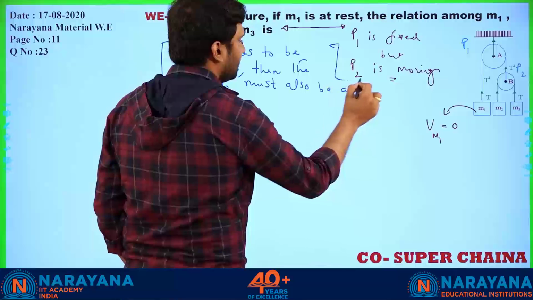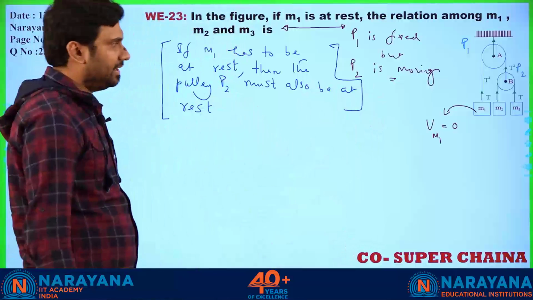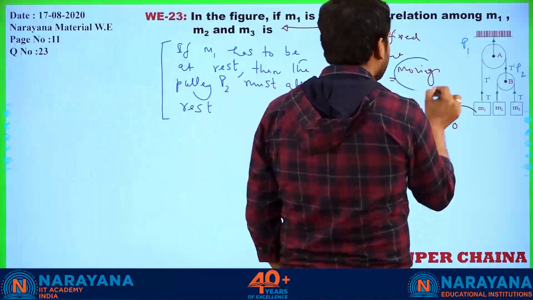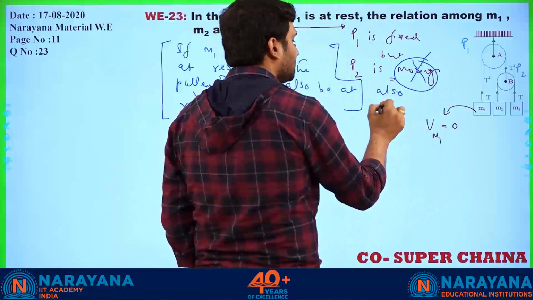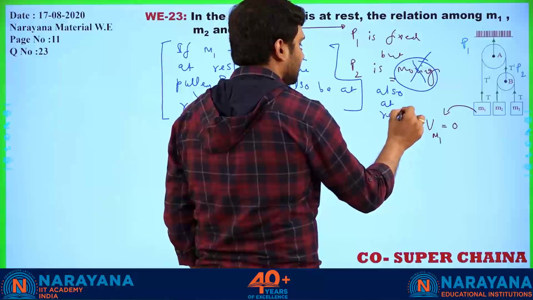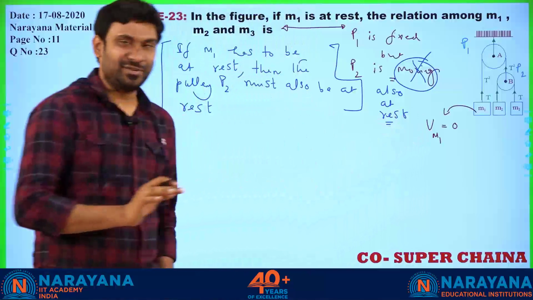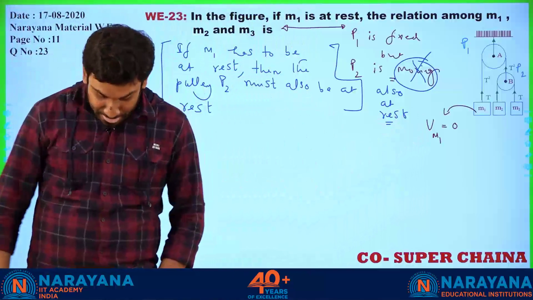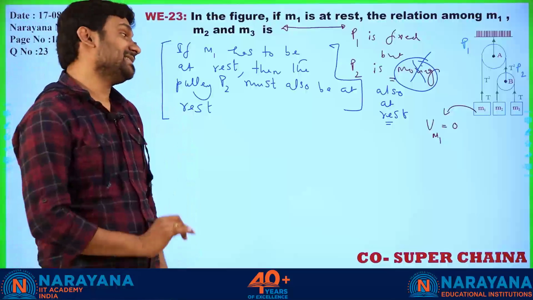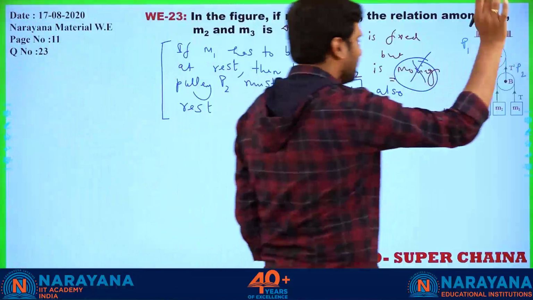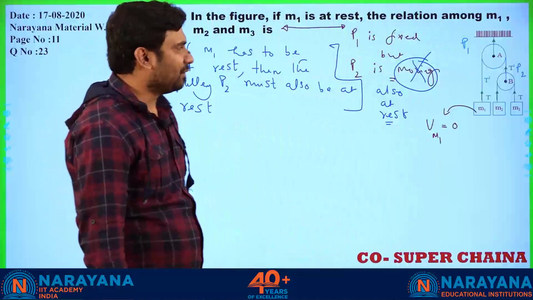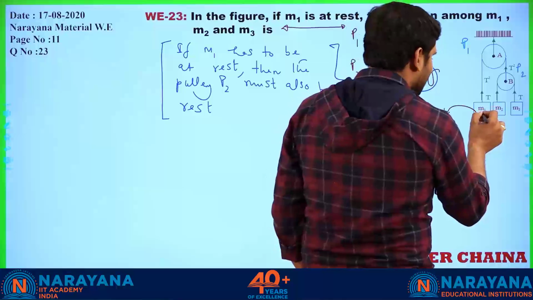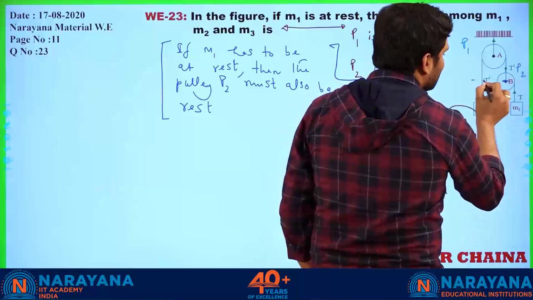That's it. This is enough to decipher this question, right? So that means this pulley is not moving, actually it is also at rest. So we are not going to discuss any question that is related to moving pulley system. So pulley is at rest. P1 is at rest, P2 is also at rest. Now there is nothing, no? It becomes pretty easy. So if this is at rest, this point is also at rest.